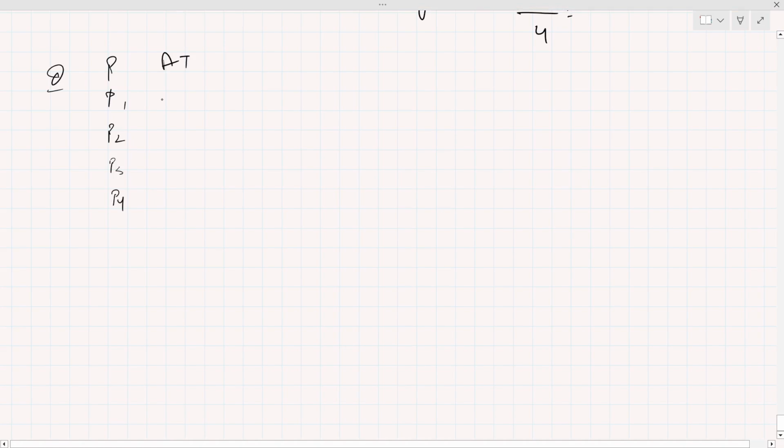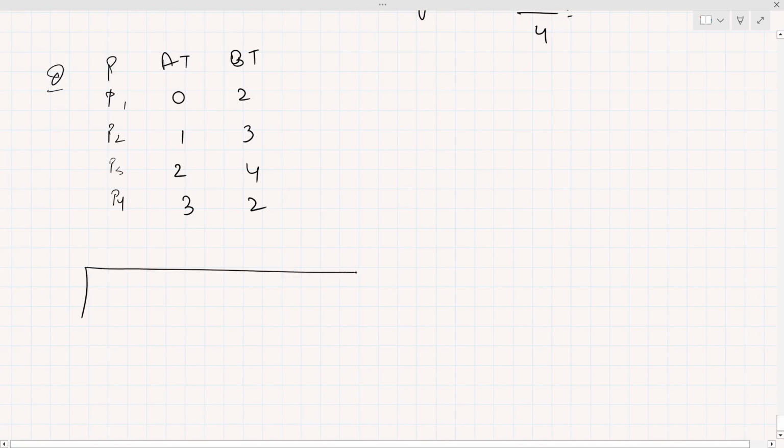Okay, now we are solving one more question. We have 4 processes, P1, P2, P3, and P4. The arrival times of these four processes are 0, 1, 2, 3. This is the arrival time. After that, the burst times are 2, 3, 4, 2. This is the burst time. Now you have to find the average turnaround time and average waiting time.